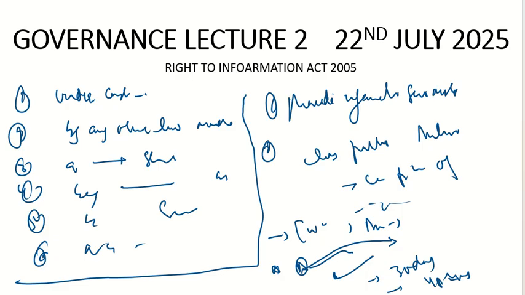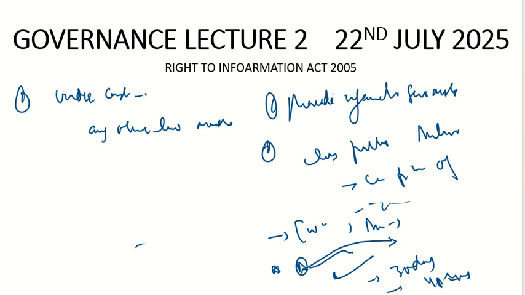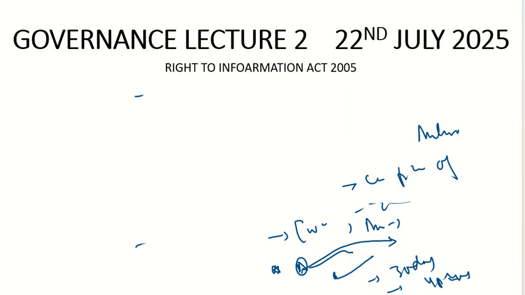But in this Right to Information Act, there are certain exceptions which make it open to criticism. Let's have a look at what the exceptions to the Right to Information Act are. What kind of questions can you not ask the public authorities?